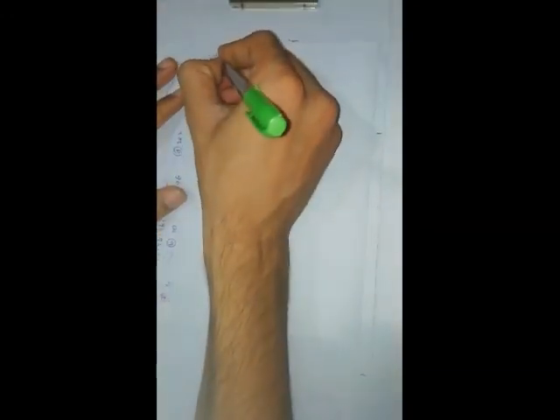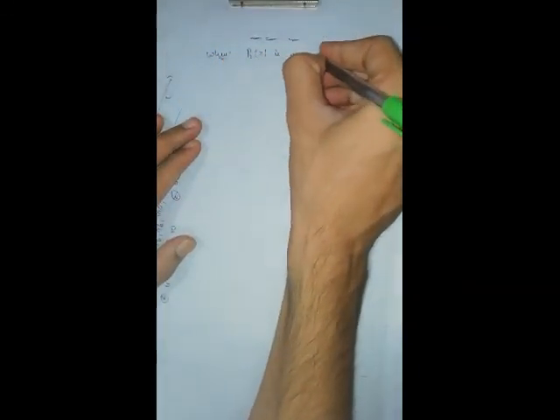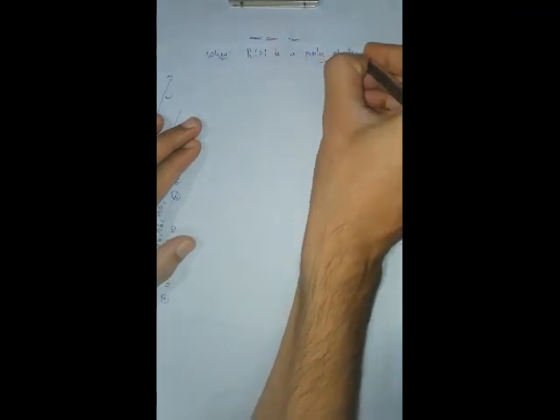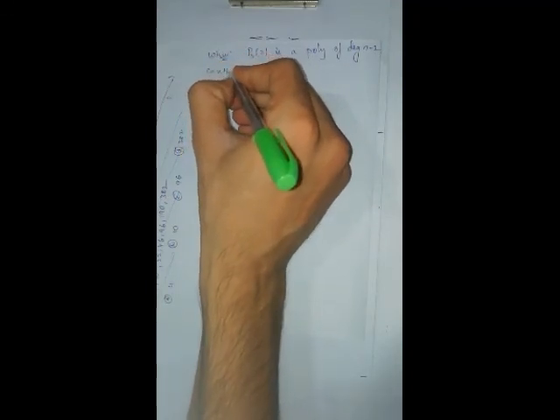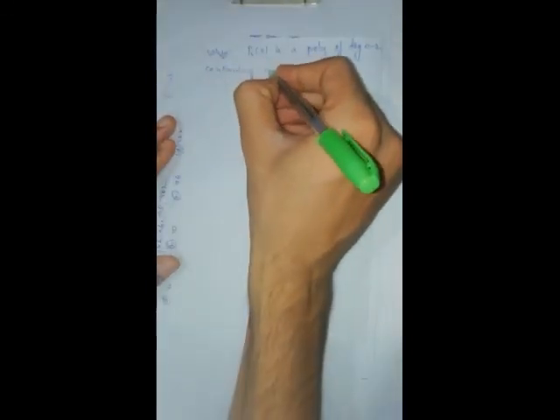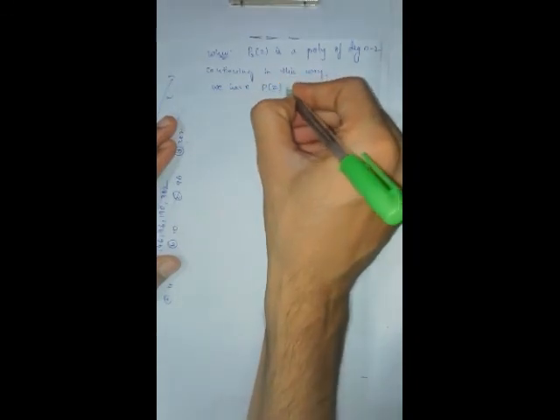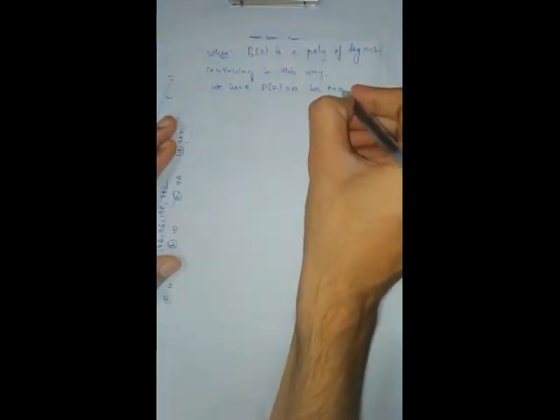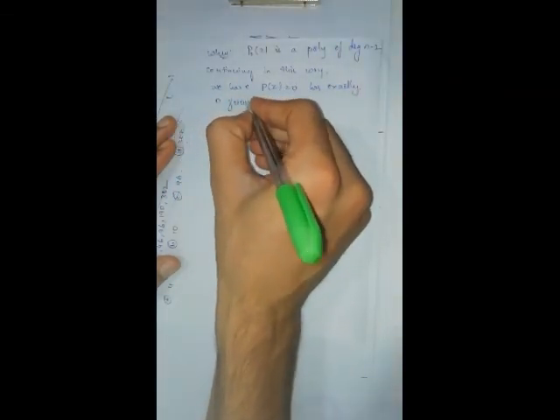Where P2 of z is a polynomial of degree n minus 2. Continuing in this way, we have P of z is equal to 0 has exactly n zeros. Thank you.